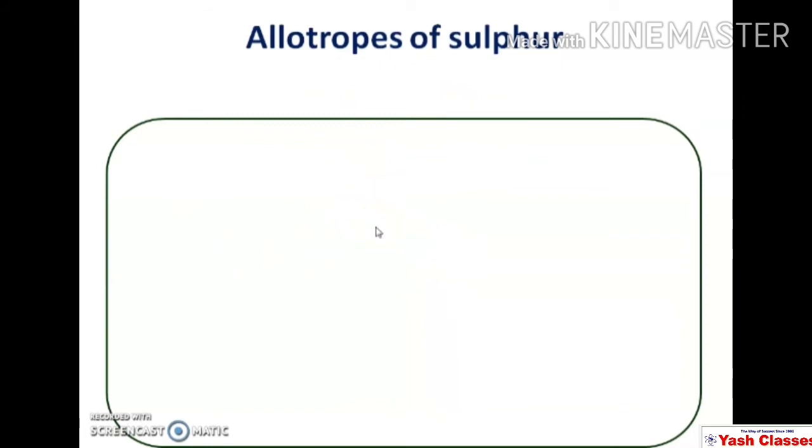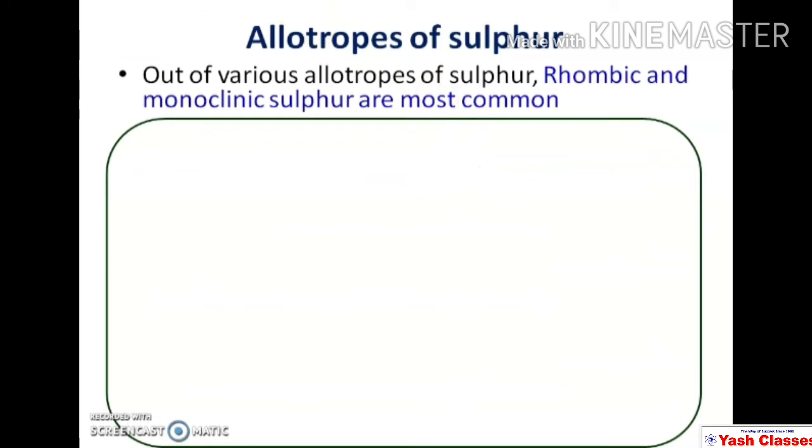Some elements exist in two or more physical forms at a given set of conditions of temperature and pressure. So different physical forms of that particular element are called allotropes, and sulfur exists in various allotropic forms. Out of various allotropes, rhombic sulfur and monoclinic sulfur are the most common allotropes of sulfur. So rhombic and monoclinic sulfur, these are the most common.